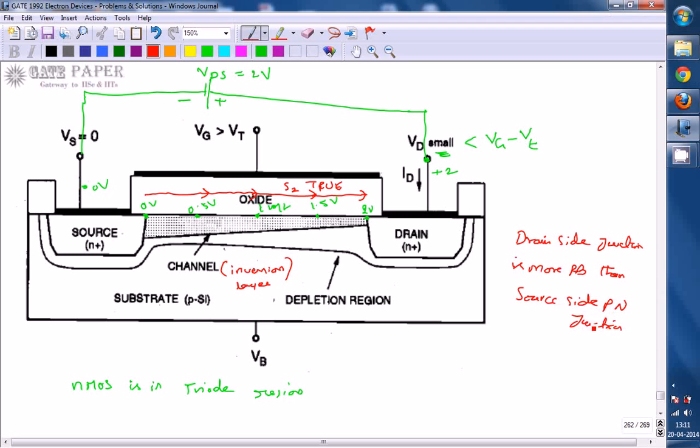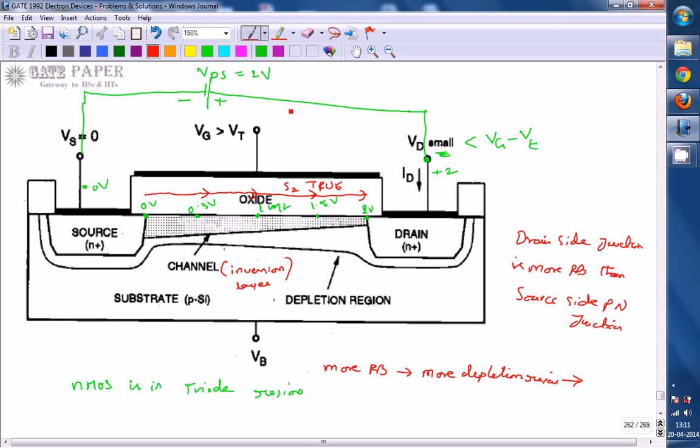That implies more reverse bias towards the drain is nothing but more depletion region. You can write it this way: more reverse bias means more depletion region. More depletion region means the width of the depletion region is high, and that width more penetrates into the lightly doped side. The substrate is lightly doped compared to the drain, so it will penetrate more into the substrate. This white region is going to be called the depletion region.